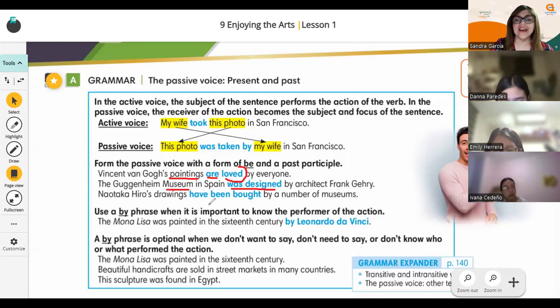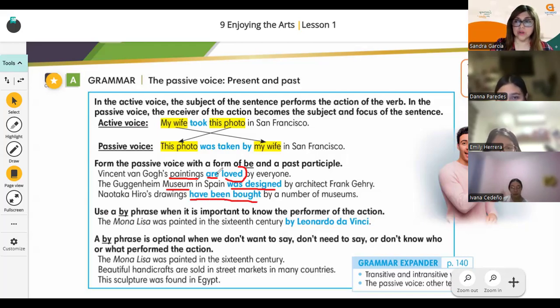Takahiro's drawings have been bought by a number of museums. In this case, you use the present perfect, right? The passive form of the present perfect. You always use have been or has been plus the past participle of the verb, right?